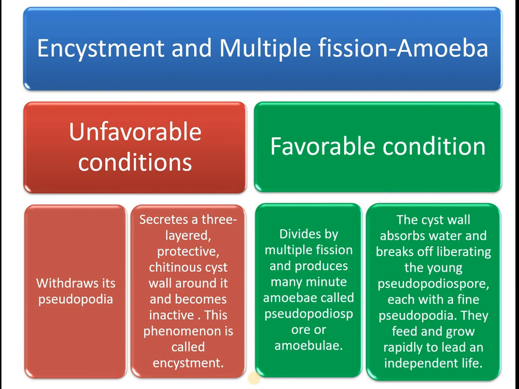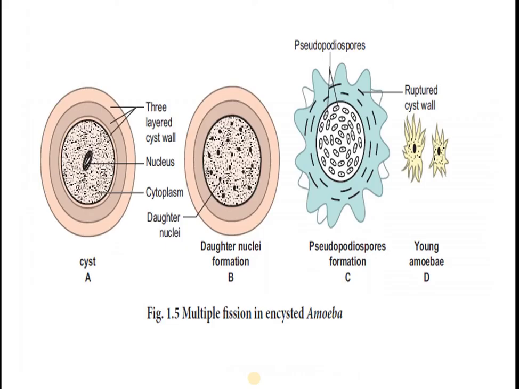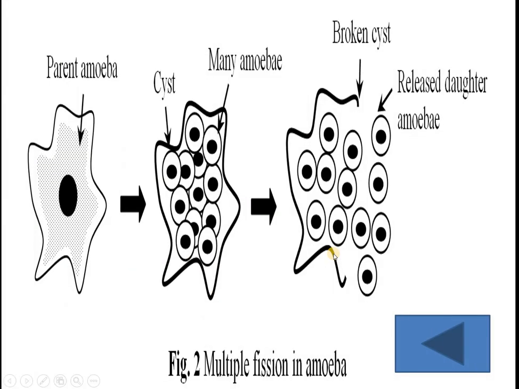Now they find suitable water, food, everything. They feed on it, grow and lead an independent life. This is a reproduction in amoeba. You can find how the reproduction takes place. See here you can find many amoeba are formed inside the cyst. During favorable condition, the cyst wall is broken and releases the daughter amoebae.